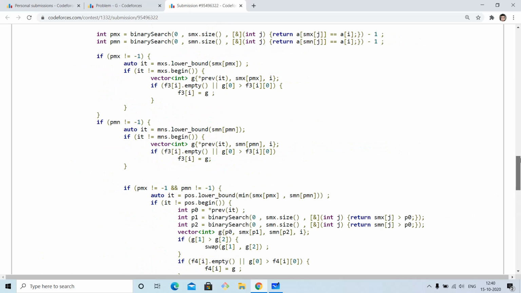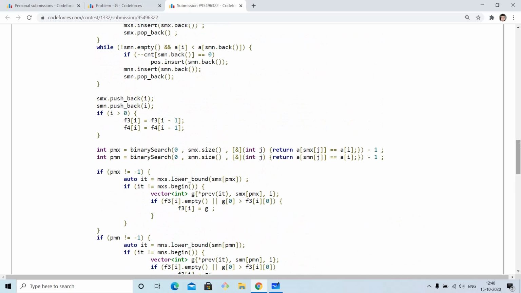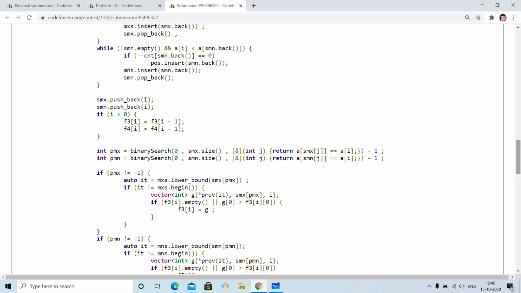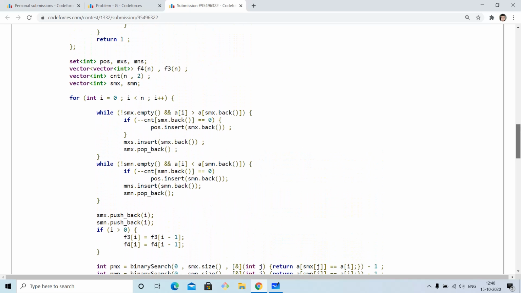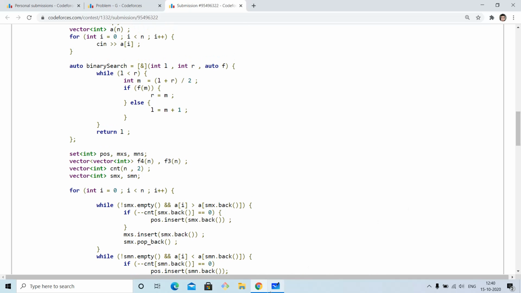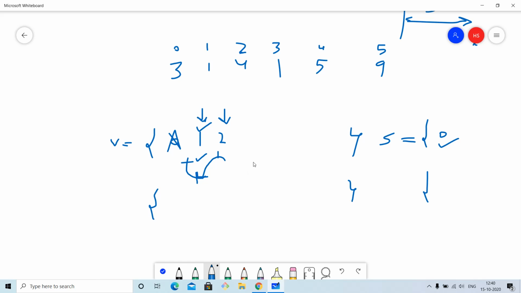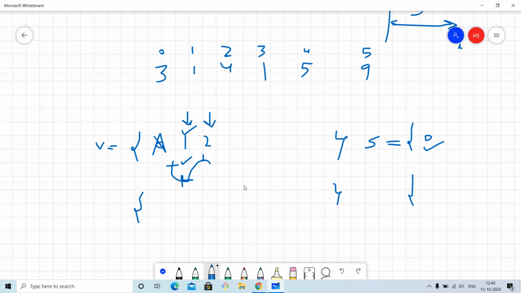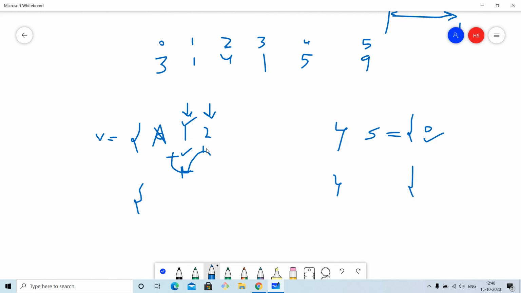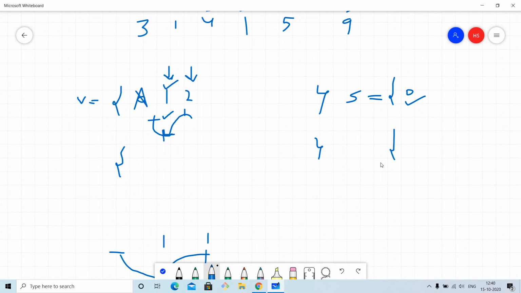It's kind of complicated to explain the code in this way, as I'm explaining. But I hope when you do this by yourself, you will understand it a little bit better. The real explanation is the way I have explained how we're going to choose the subsequences. In one vector we're going to increase, in another vector we're going to decrease, and its complement will increase or decrease correspondingly. And then we're going to take two elements from here and one element from here.